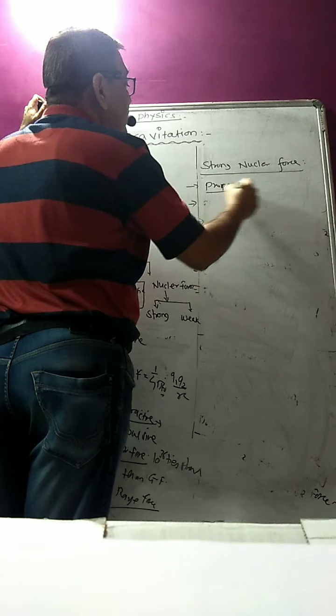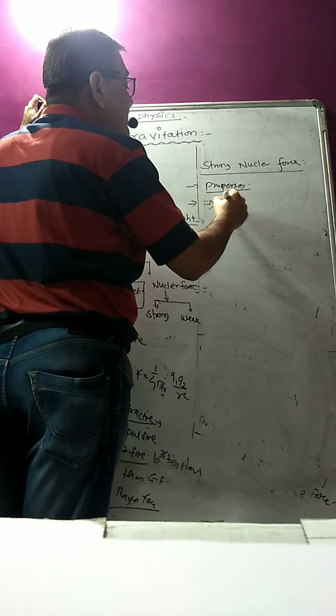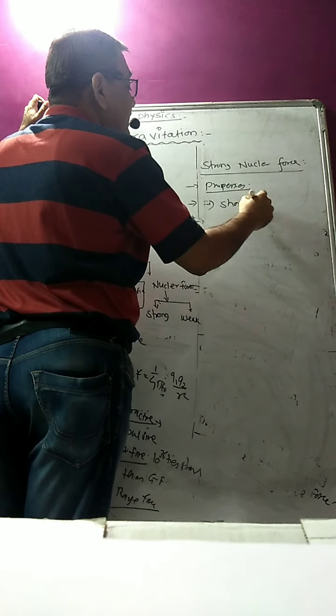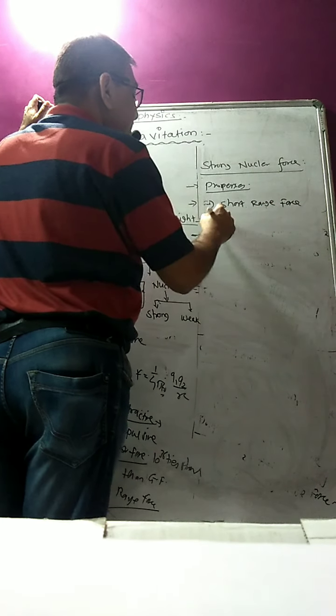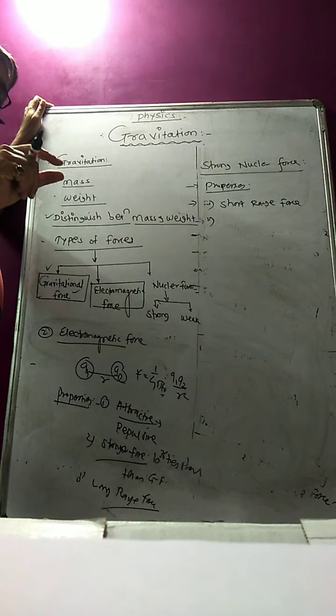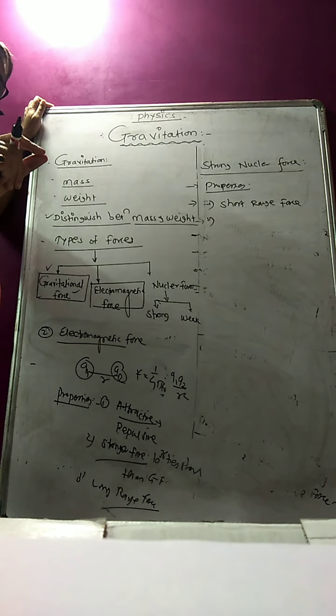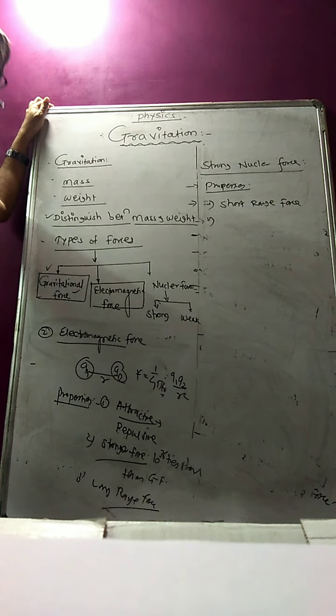Properties of the strong nuclear force: it is a short range force. This means it exists only inside the nucleus, and you know the size of the nucleus is 10 raised to minus 14 to minus 15 meter, that is a femtometer. This is the size of the nucleus, and this force exists within that.